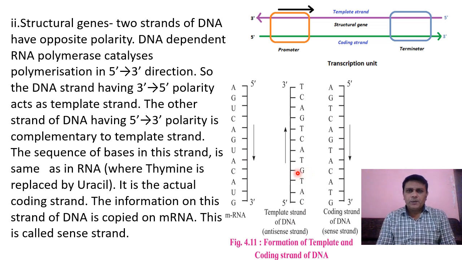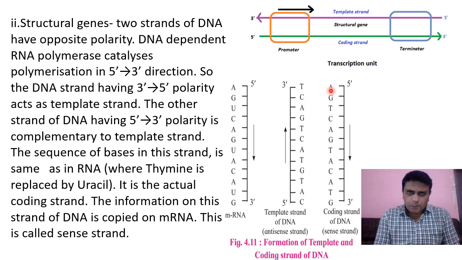Complementary means that both strands show nucleotides with, for example, here we see a nucleotide having adenine nitrogen base, then here we see a nucleotide having thymine, then cytosine. You know that in a DNA molecule the purine and pyrimidine ratio is 1:1.